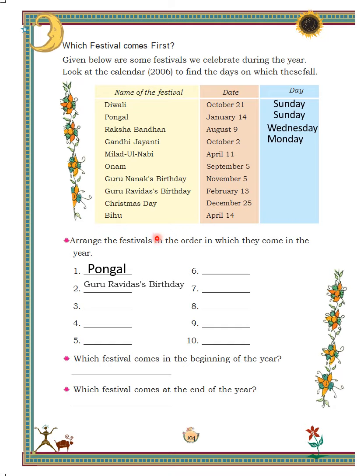The festival at ninth number will be Guru Nanak's birthday and last will be Christmas, which is celebrated on 25th December. Next is, which festival comes in the beginning of the year?